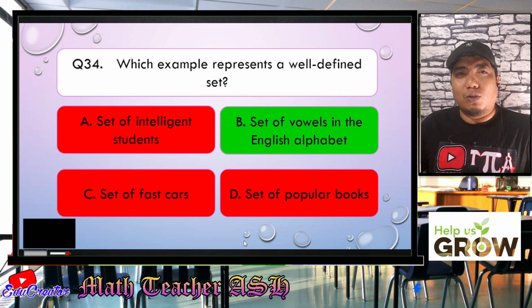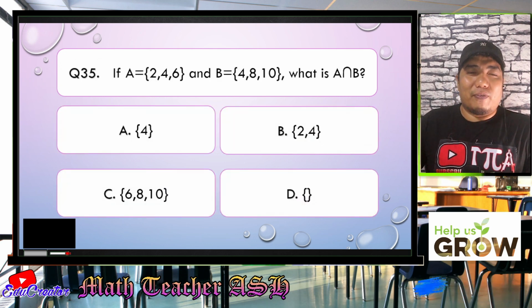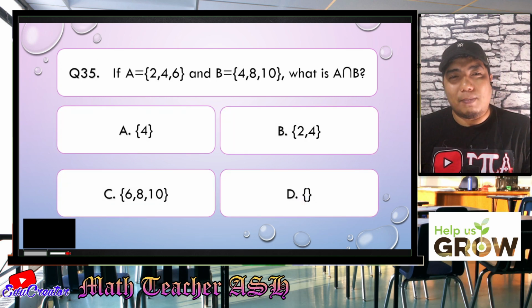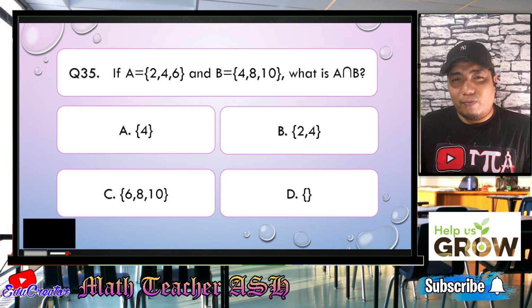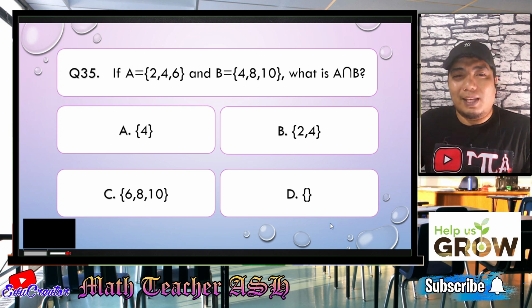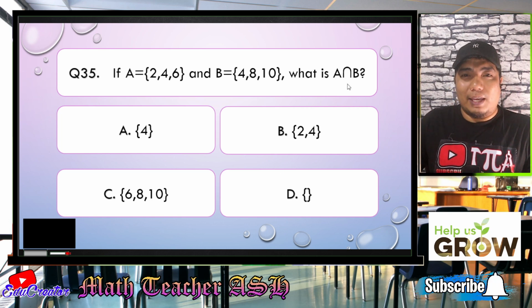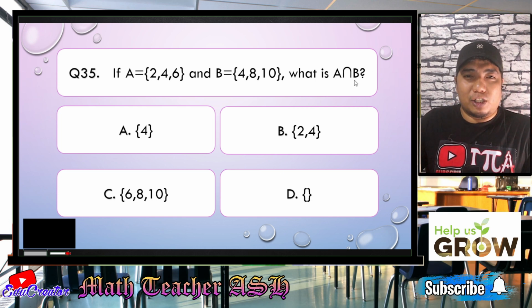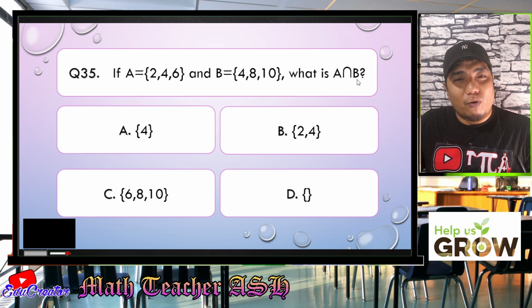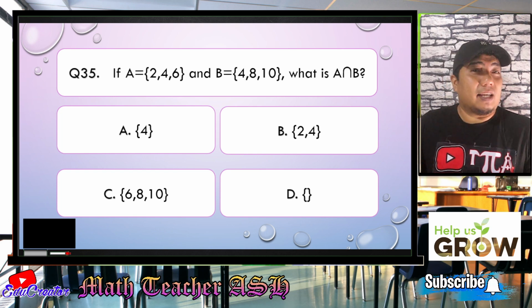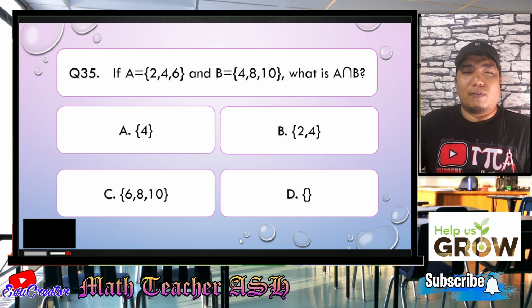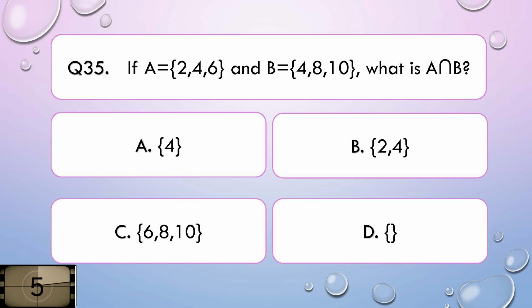So now let us go to question number 35. If A is equal to the elements 2, 4, and 6, and B is equal to the set 4, 8, and 10, what is the intersection of A and B? Okay, or A intersection B. Is it A, 4, B, 2 and 4, C, 6, 8 and 10, or D, a null set or empty set? I'll give you 5 seconds to think about your answer.